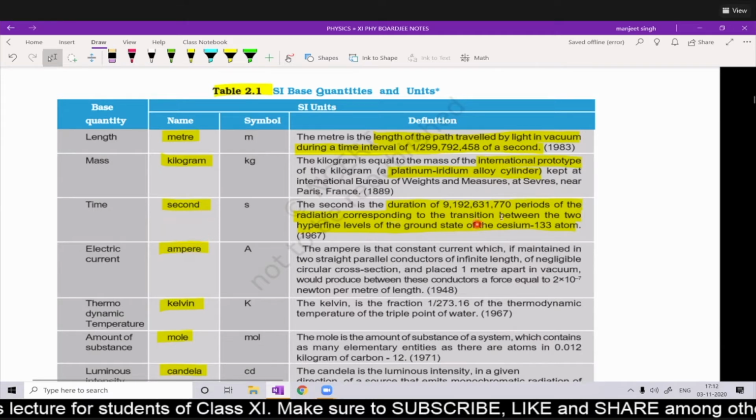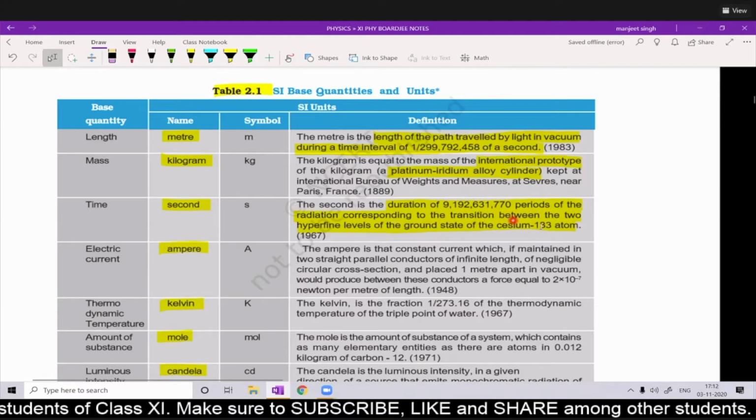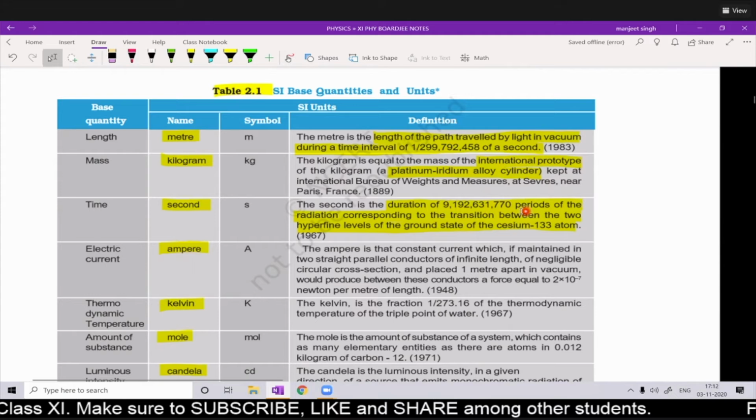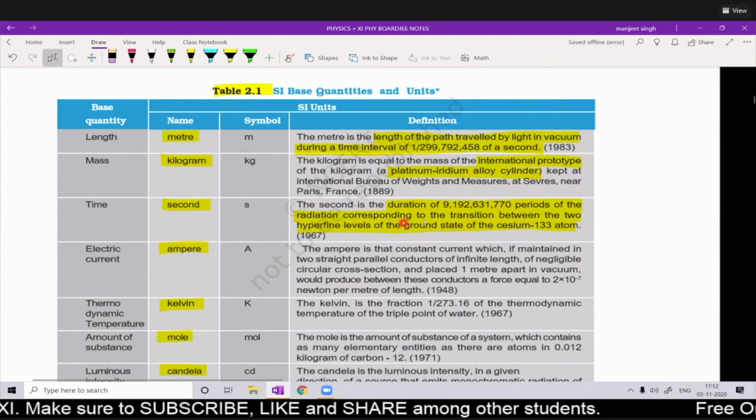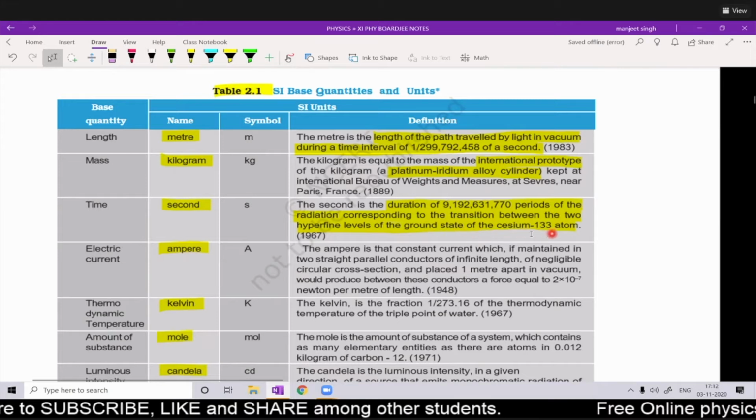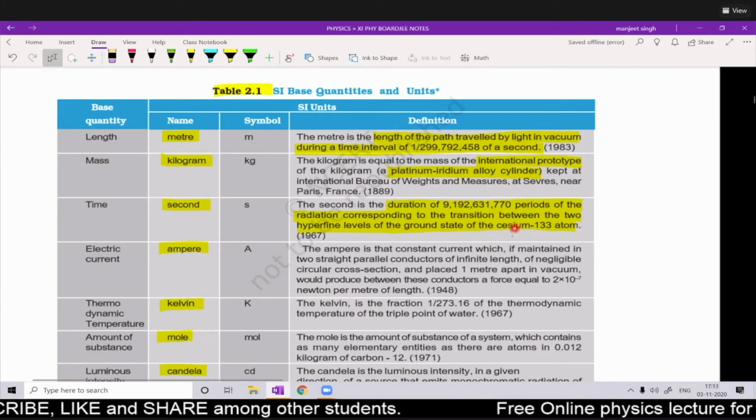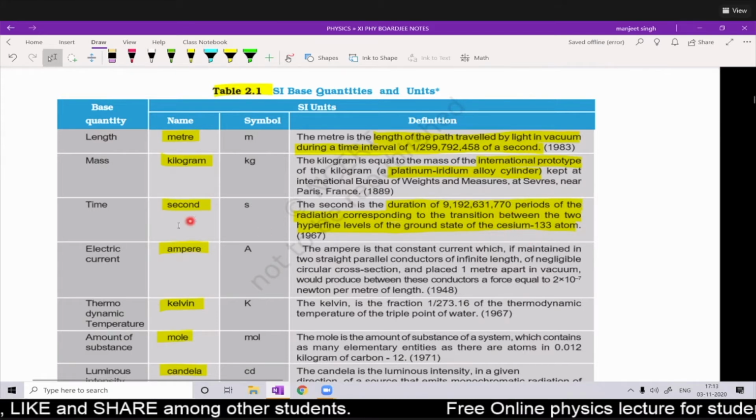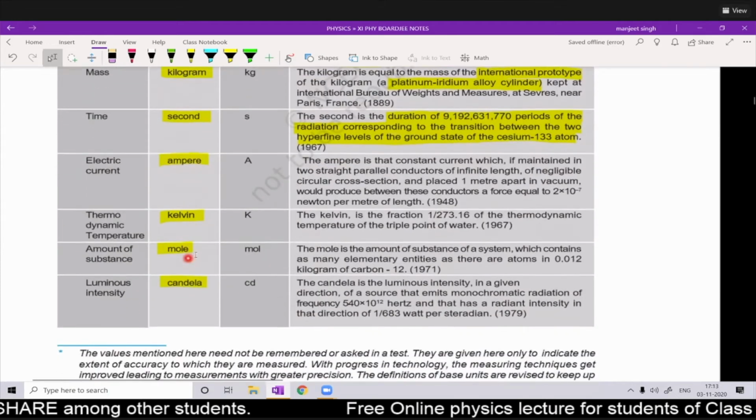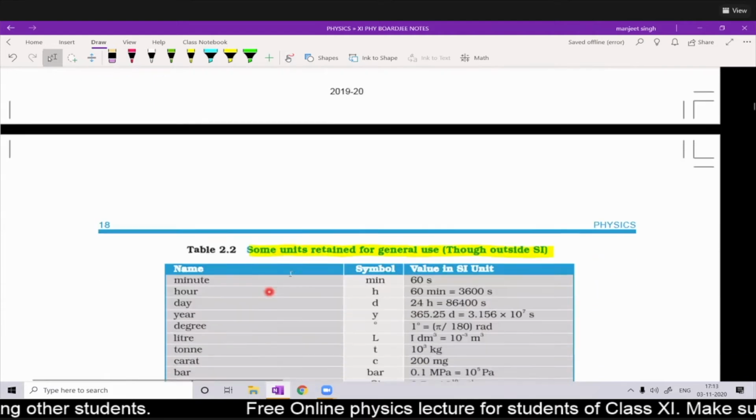Similarly, the second is defined with the help of a certain phenomenon. See, 9,192,631,770 periods of the radiation corresponding to the transition between the two hyperfine levels of the ground state of the cesium-133 atom. So with the help of the vibration of the cesium-133 atom, this second has been defined. Similarly, other units are also defined. You have to just go through once how these units are defined.